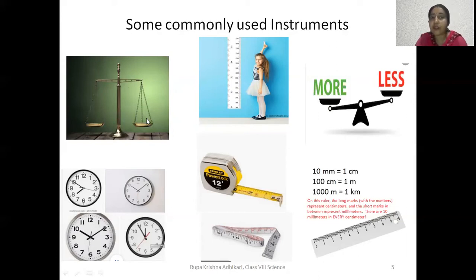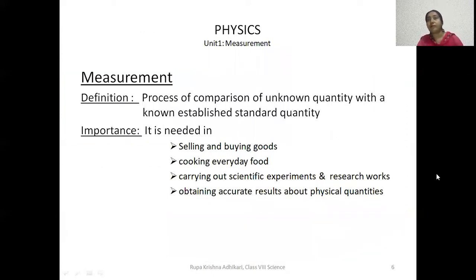It means here the weight blocks are the standard quantity. Here apples are the unknown quantity, which we compared with the known quantity. So weight blocks are the well-established quantity and apples were the unknown quantity. The process of comparison of that unknown quantity, apples, with a standard quantity, weights, is measurement. I hope you got it.